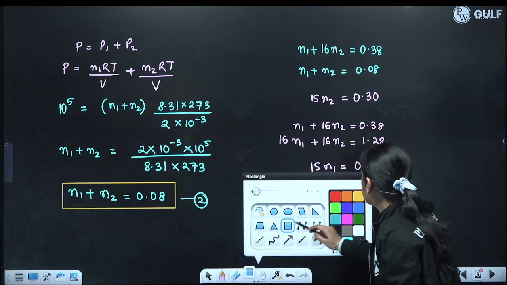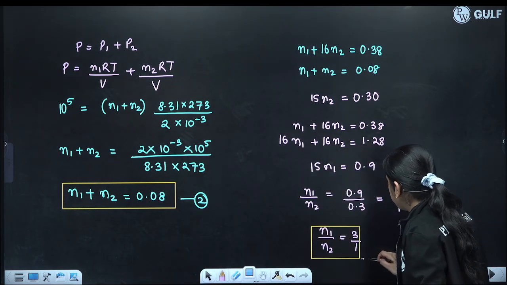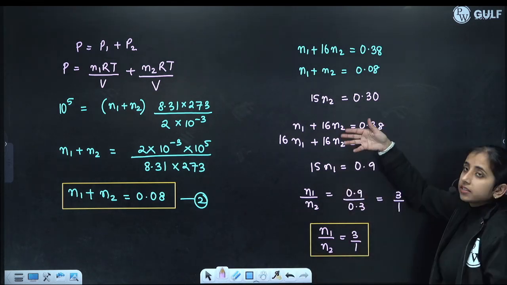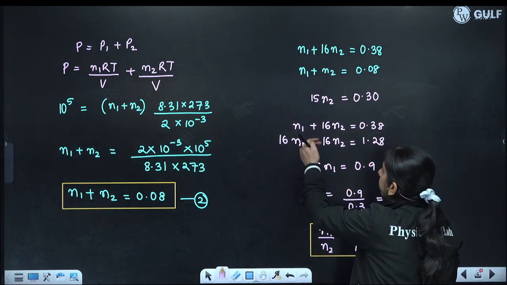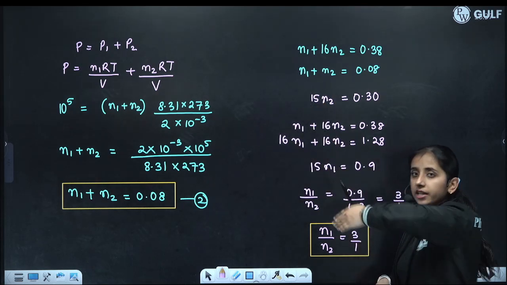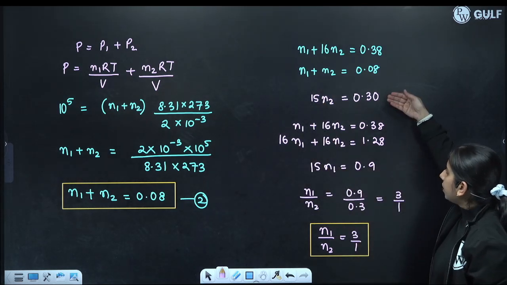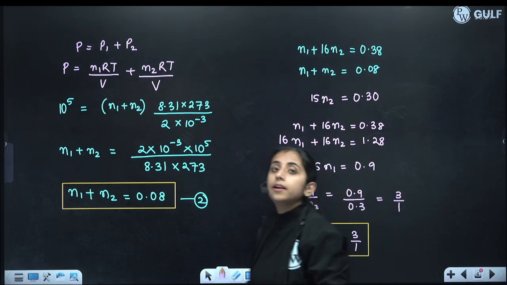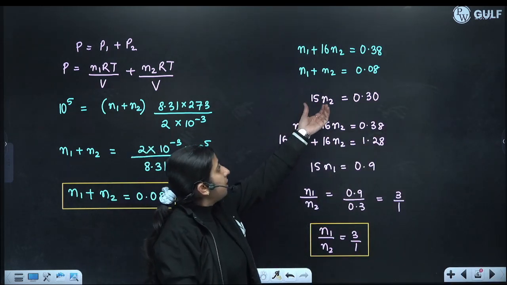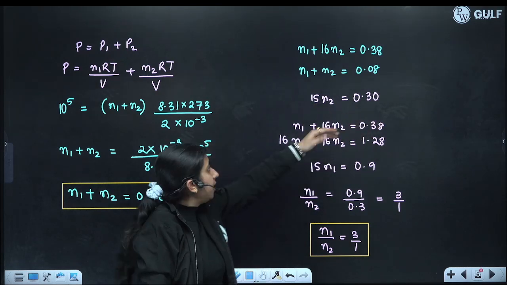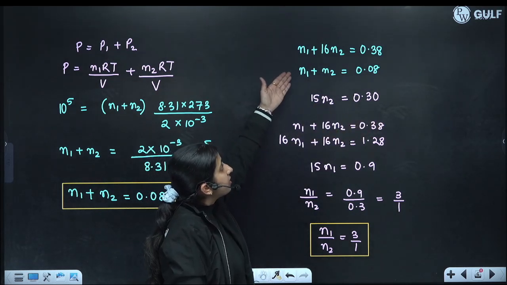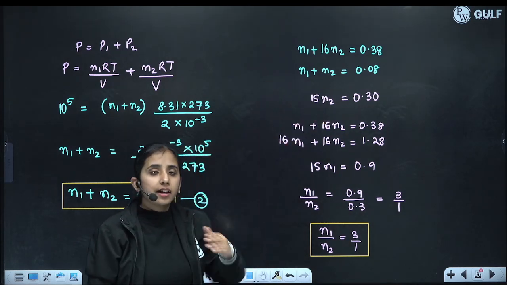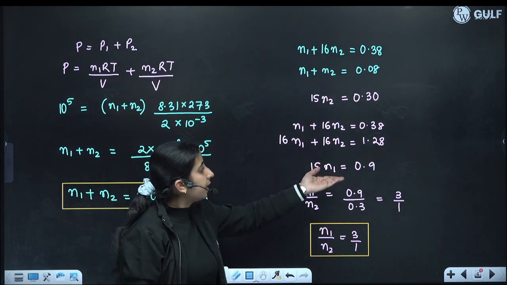Now it depends on you how you want to do it. At this time, it came to my mind to multiply it by 16, so that I'll get 15 again if I subtract. 15 N2 is equal to 0.3. If I multiply this equation by 16 and subtract, then N2 will get cancelled, and again 16 minus 1 gives 15, so 15 will get cancelled.